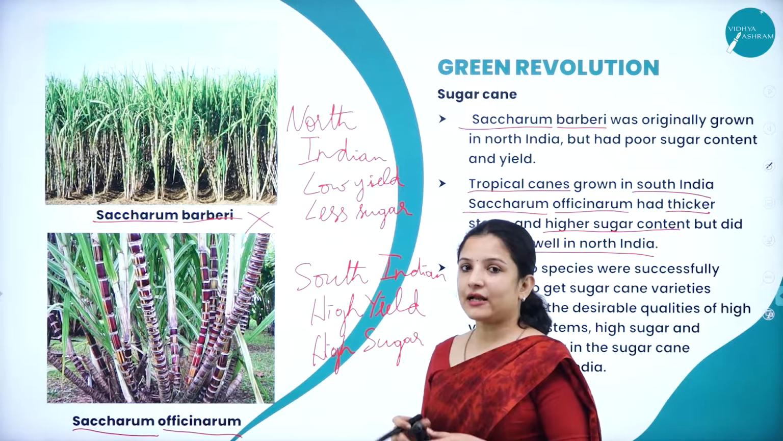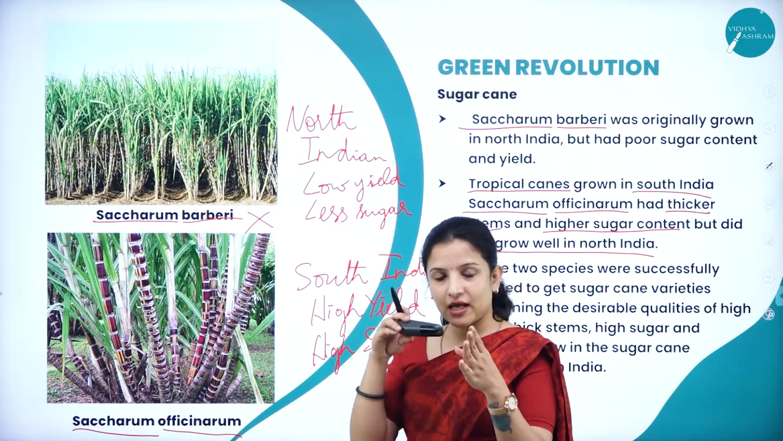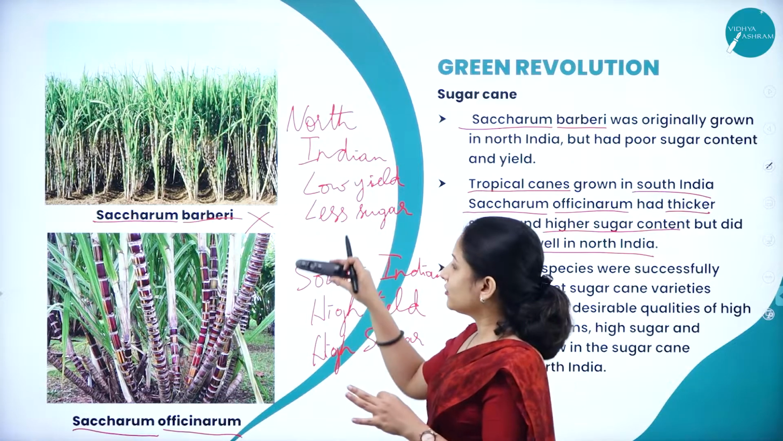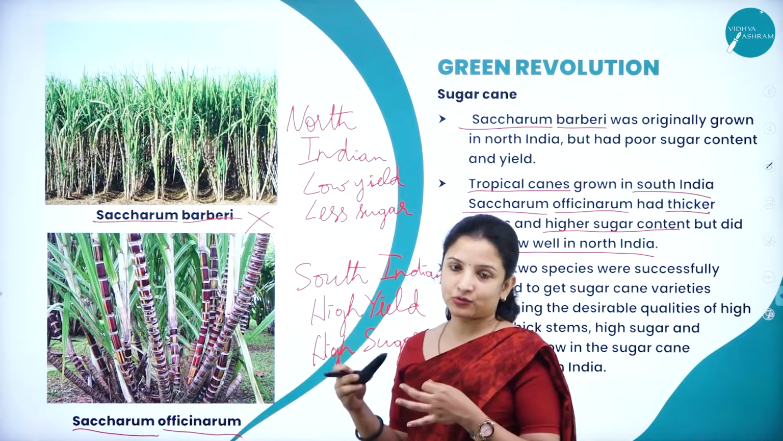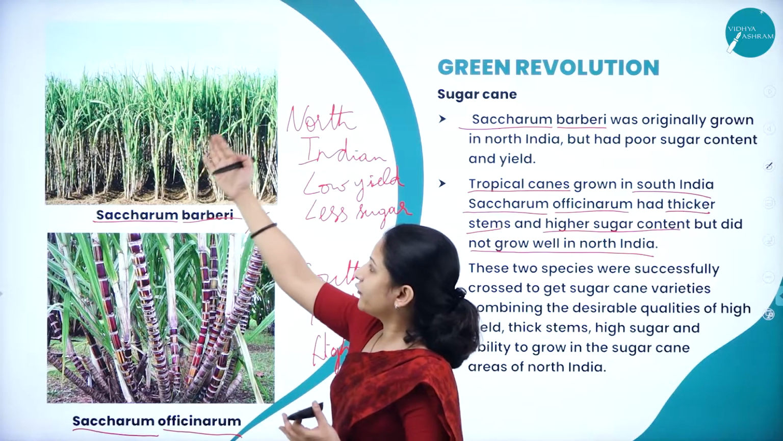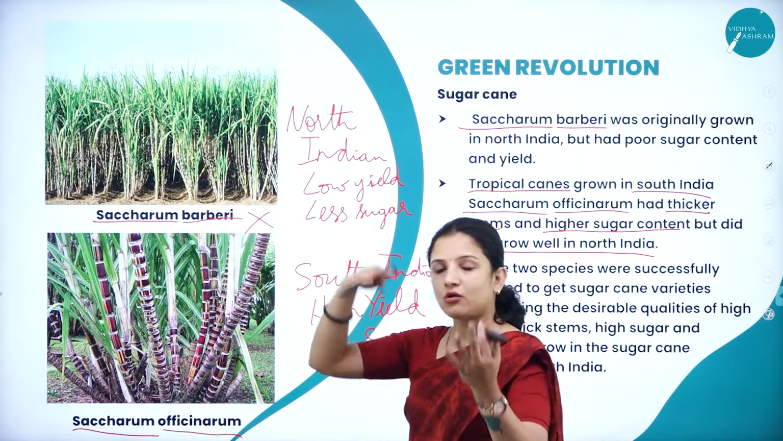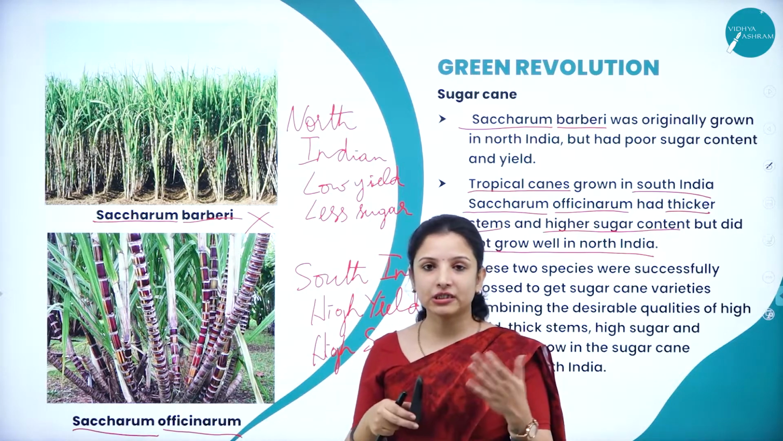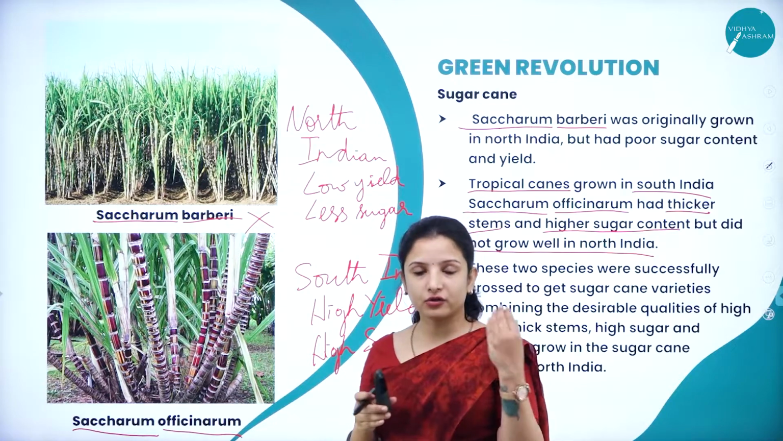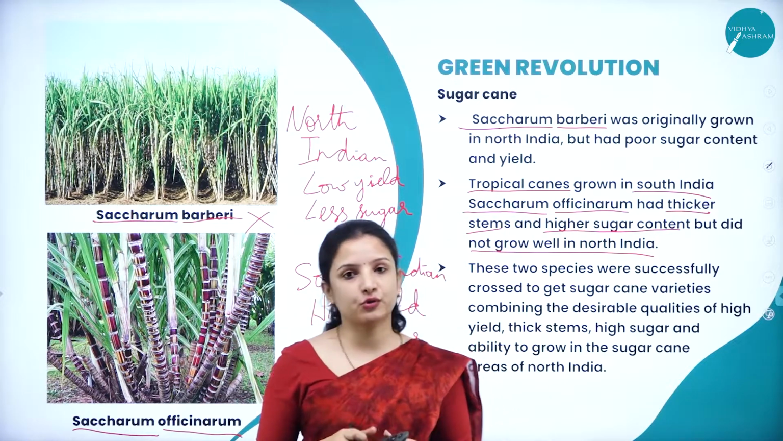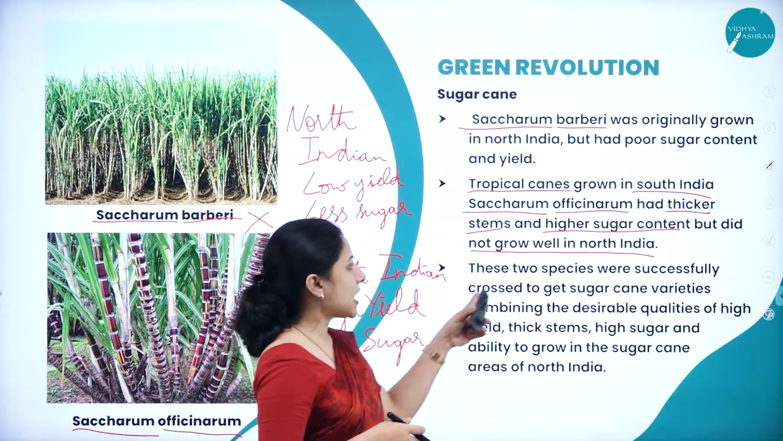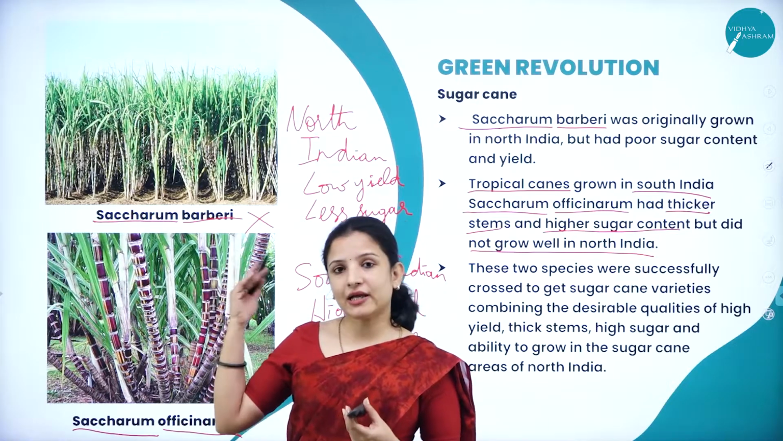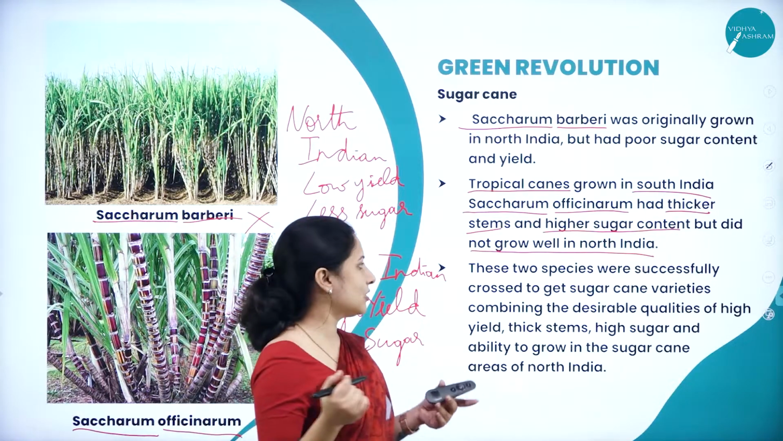So now we can understand what the progeny will have. The progeny will have high yield and high sugar content, and also it will thrive in North India as well, because the characters that are needed for this plant to thrive in North India would also have entered into the progeny, right? So both the dominant characters of these two will enter into the progeny. Therefore, the new variety that was produced, they were able to grow it in North India as well as in South India.